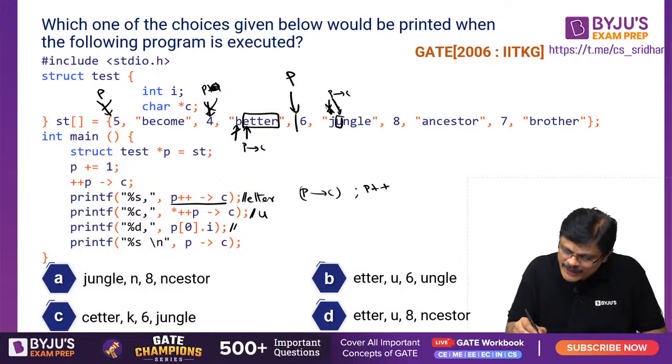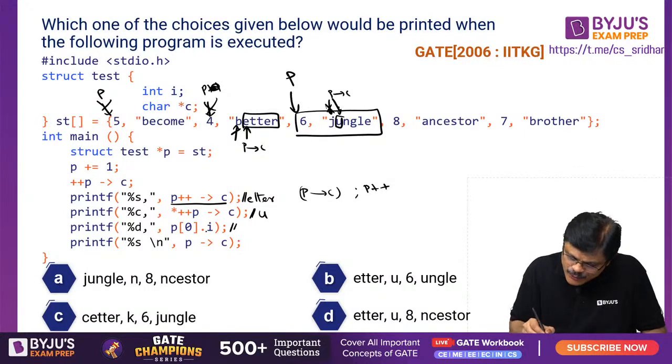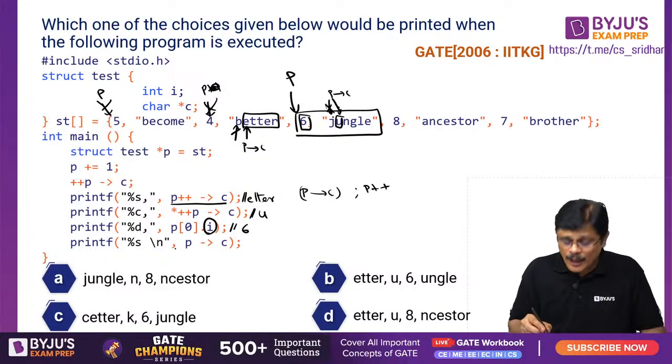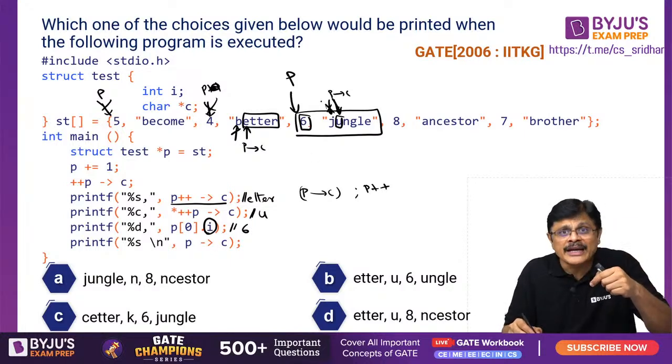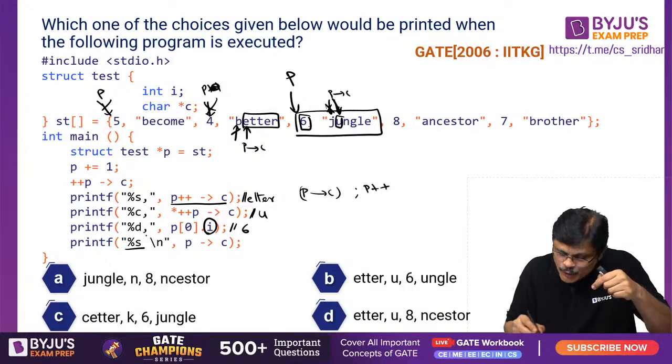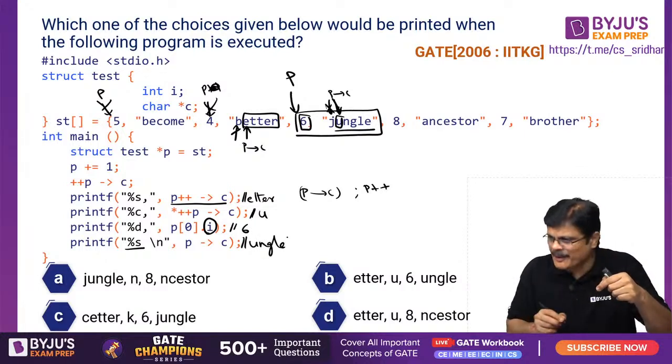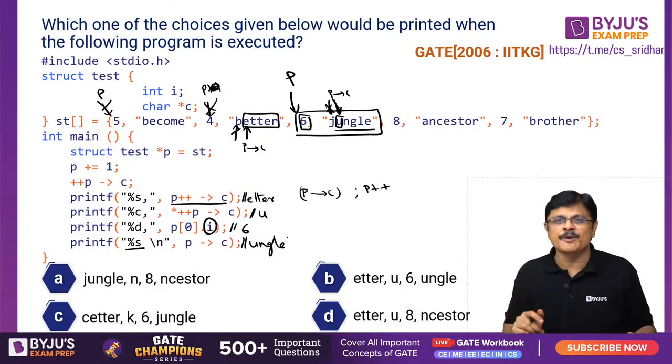P0 means P is pointing to this location, and in that you want the member, 6 is printed here. Now what do you want to print, sir? P right arrow C is pointing to U. From there you want to print the string, so this UNGLE will be printed. So this is the story for this problem, my dear friends.